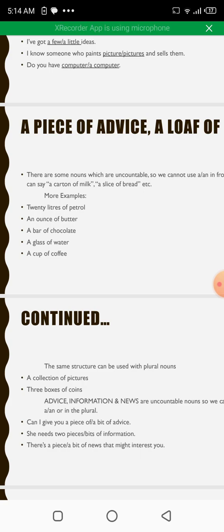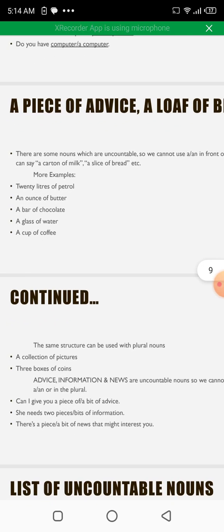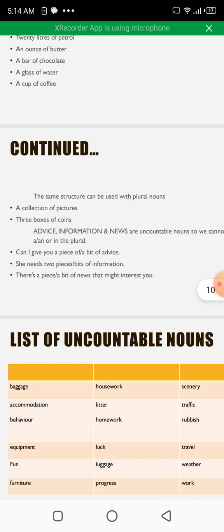A bar of chocolate, a glass of water, a cup of coffee. So in this case, we can use a with the phrases which contain these words, advice or bread, these nouns which are uncountable. We can't use a or any other number directly before them, but we have to indicate their quantity. We can use these words with them: a bar of chocolate, a glass of water, a cup of coffee, etc. The same structure can be used with plural nouns: a collection of pictures, three boxes of coins.